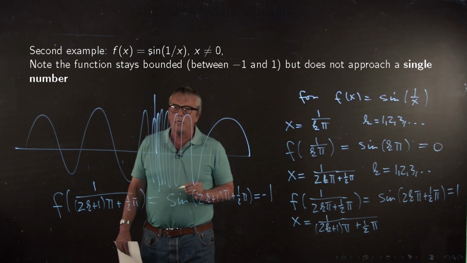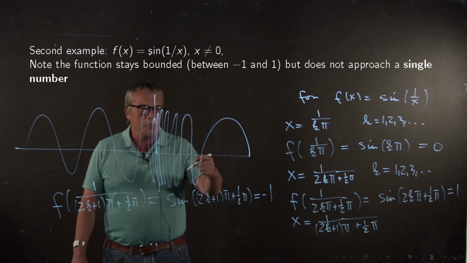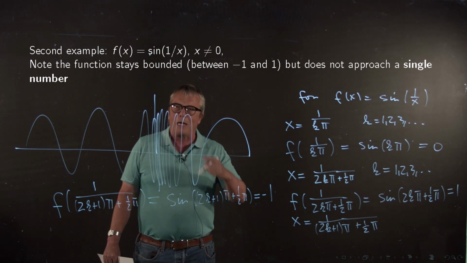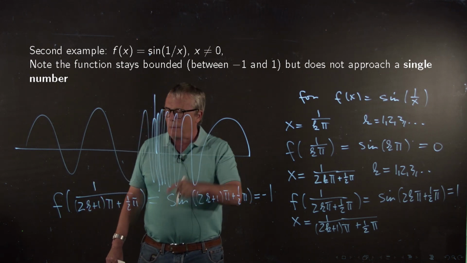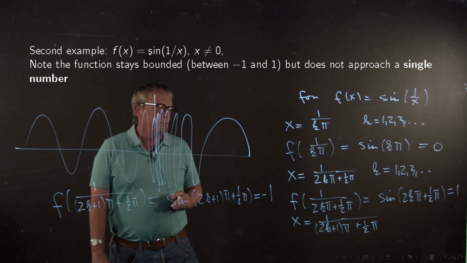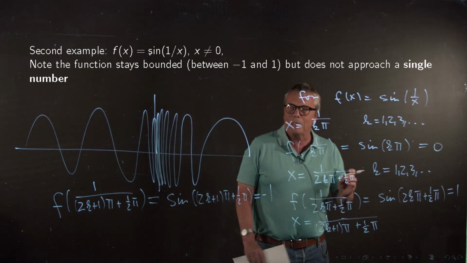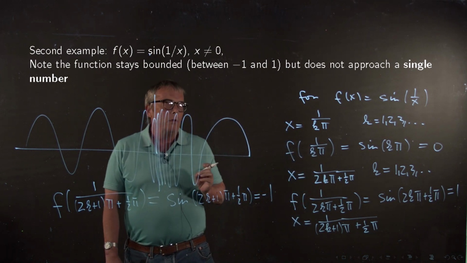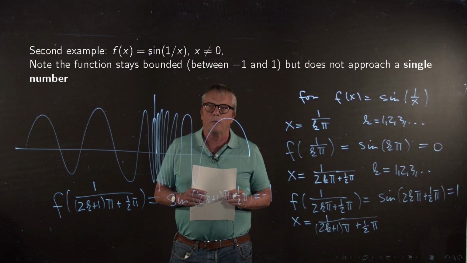So it's a really strange function. I have points which get closer and closer to 0, but their function values are sometimes -1, sometimes +1, sometimes 0, and then everything in between also. So since the function does not approach a single value, we must say that the limit does not exist for that function.